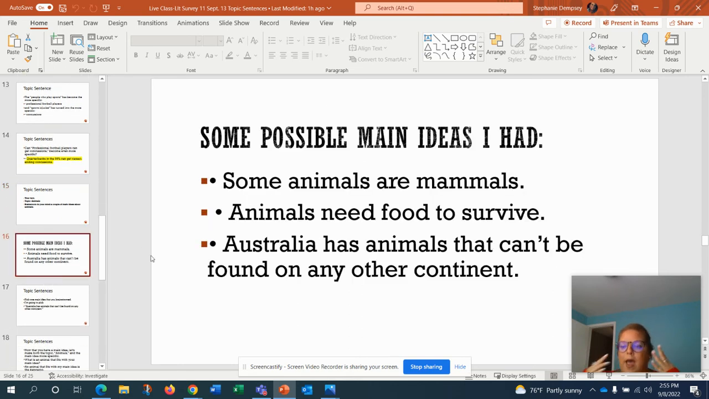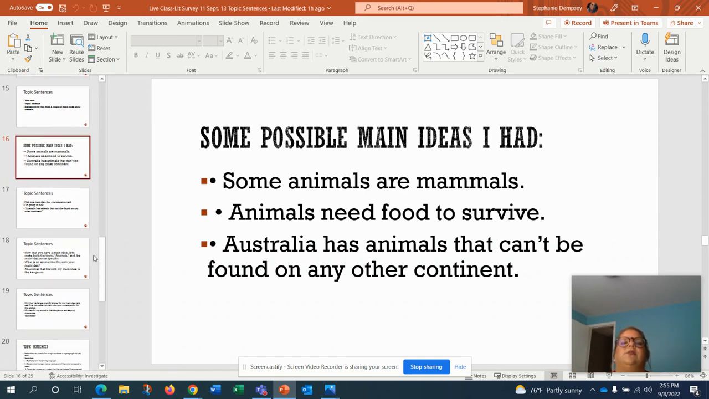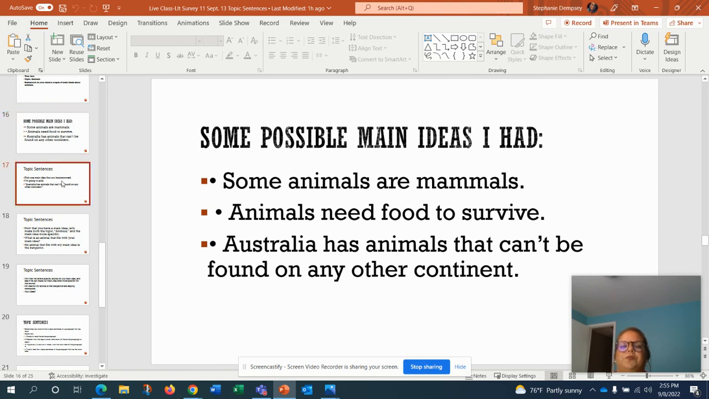So, some things that I had when I was thinking of animals is that some animals are mammals. Animals need food to survive. So, that's a main idea I was thinking. Australia has many animals that can't be found on other continents. So, these are some main ideas I had about this idea of animals.